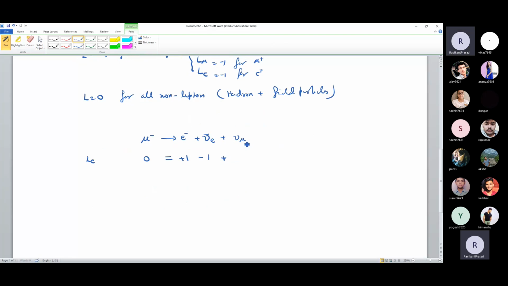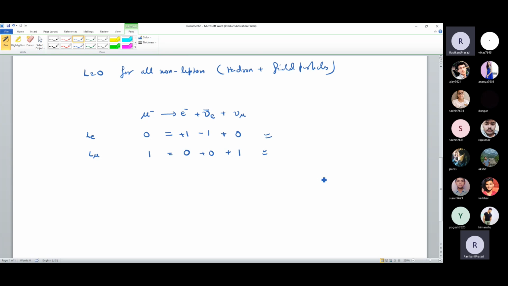This is concerned with muon. This is not electronic case, so this will be 0. So the reaction, as per electronic lepton, is allowed. Let us check the muonic lepton because muon is also involved. So this is 1, this is 0, this is electron, and obviously this is also 0. And what about this? This is a normal neutrino and this is muonic neutrino. So this is also 1. So this is allowed.